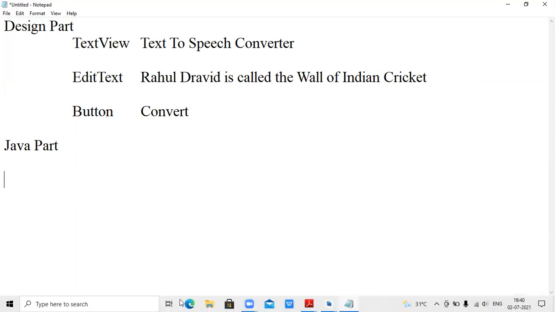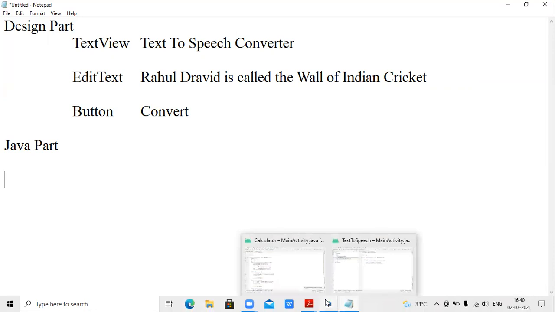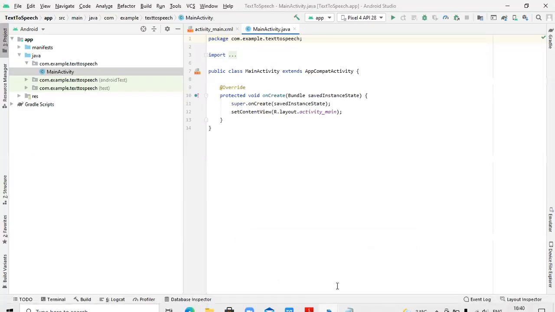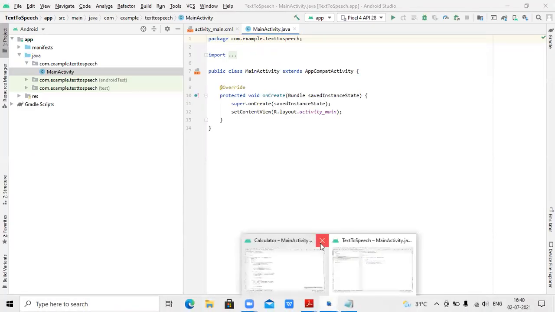So hopefully by now your Gradle sync must have completed. So we shall go to our text to speech application. I will close my previous application, calculator.